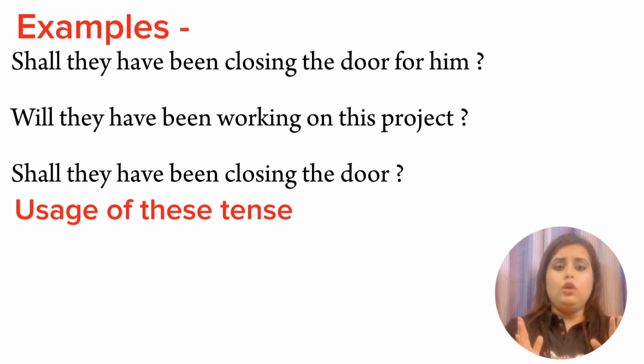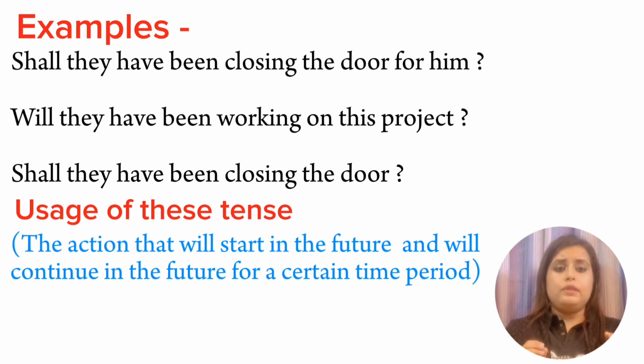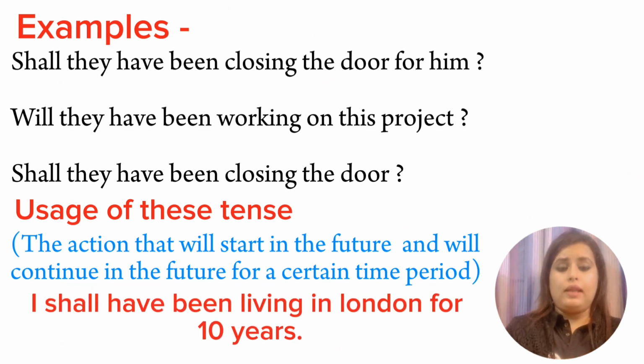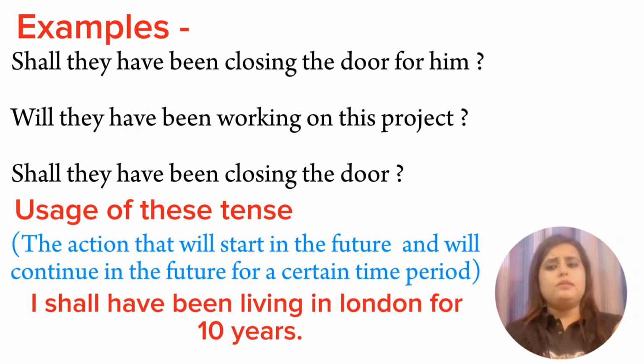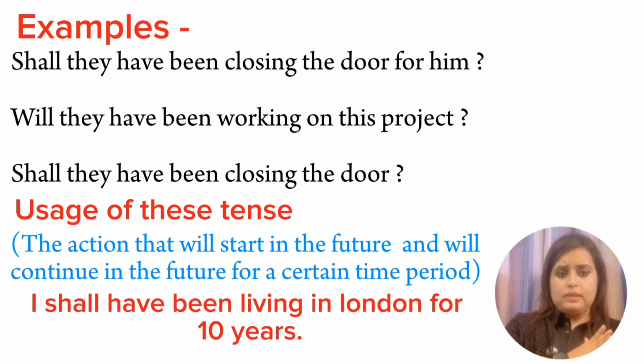So here, the action will start in the future and will continue in the future for a certain time period. For example, I shall have been living in London for 10 years. That means it might happen in the future. I will start living and I will live for 10 years. So this is where we use this tense, future perfect continuous.